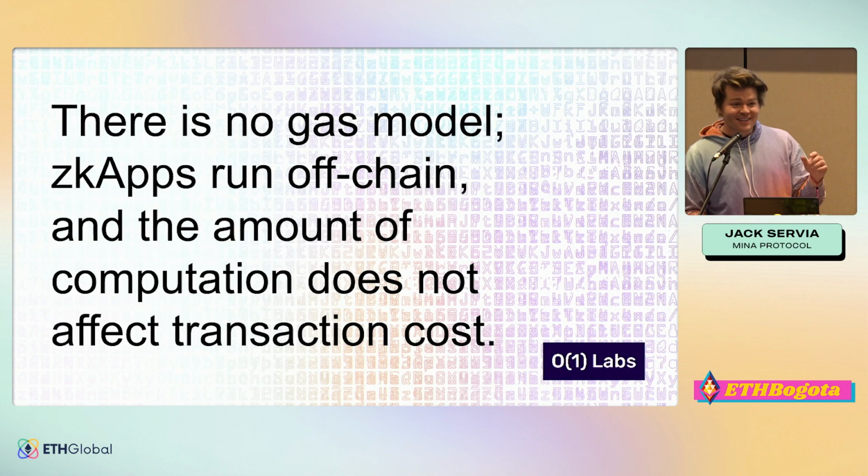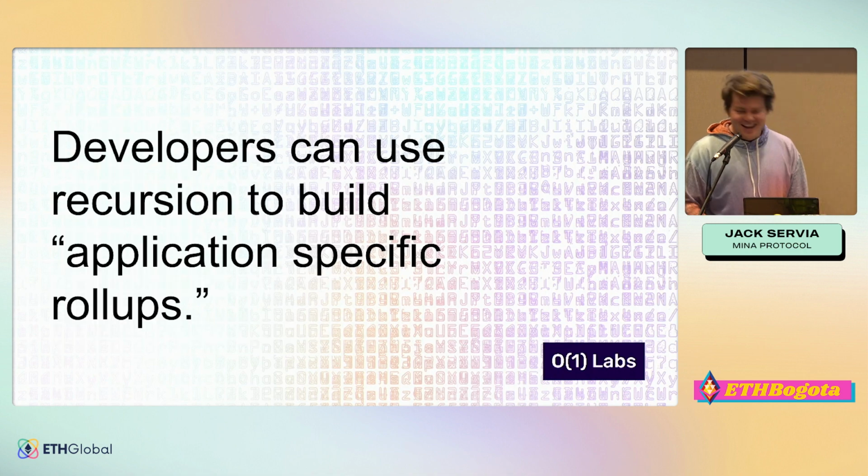You can also do them asynchronously, which this presentation isn't about, but is another pretty cool feature. So yes, you can run smart contracts asynchronously on Mina. Again, come to the booth and ask if you're curious about that. So developers can use recursion to build application-specific rollups. What are these?